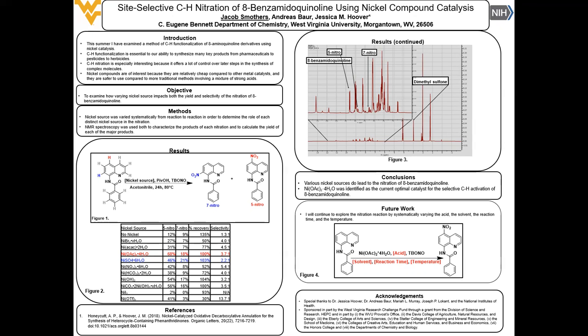Figure 3 is a representative NMR spectrum for the nickel catalyzed nitration of 8-benzamidoquinoline using dimethylsulfone as the internal standard. In particular, this spectrum was the one that I collected from the reaction involving nickel acetate tetrahydrate. The peaks that are labeled from left to right as 5-nitro, 8-benzamidoquinoline, and 7-nitro are those that were used for the calculation of the yield of each of those species by comparison with the dimethylsulfone peak.